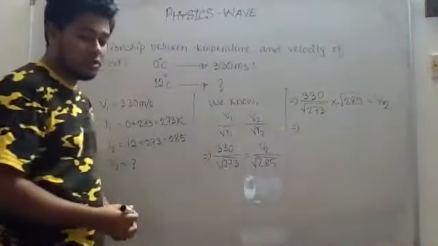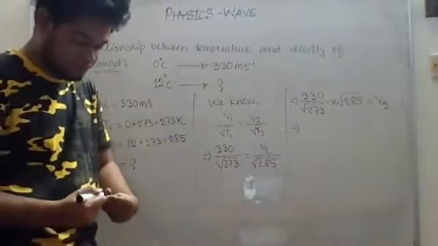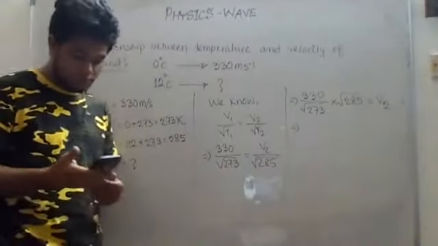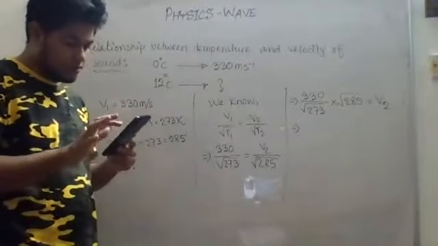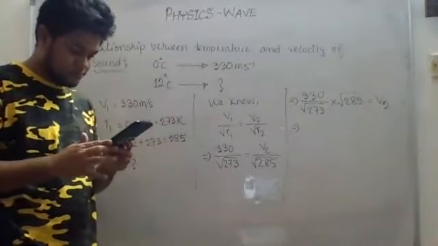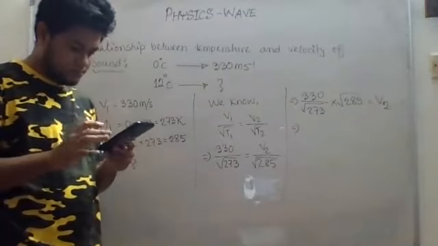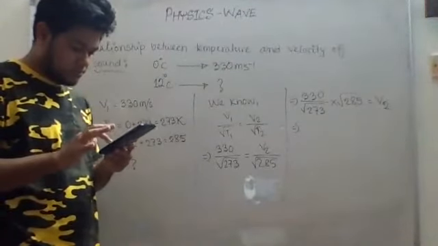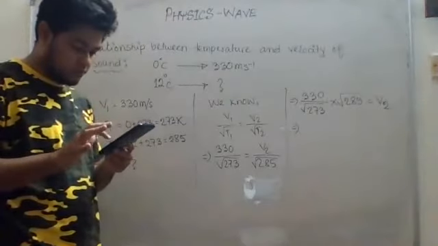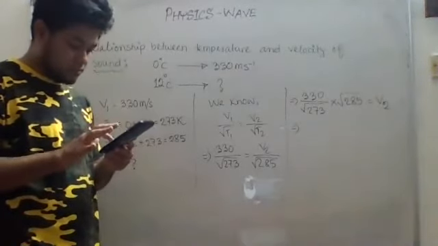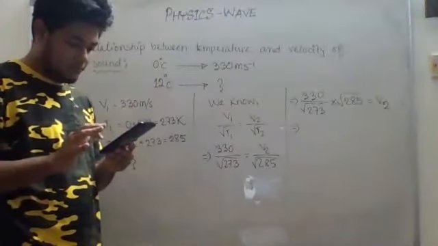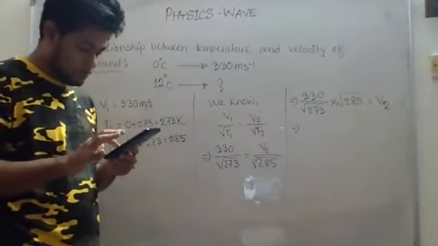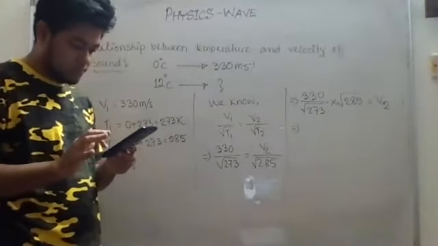Somebody please calculate and let me know the answer. I will try to do it on my phone calculator. 330 into root over 285 is equal to something divided by root over 273.